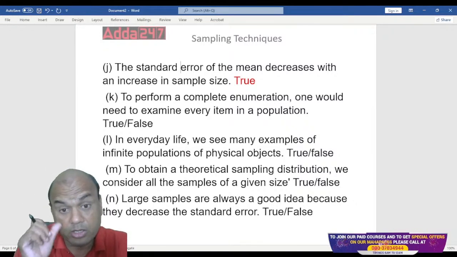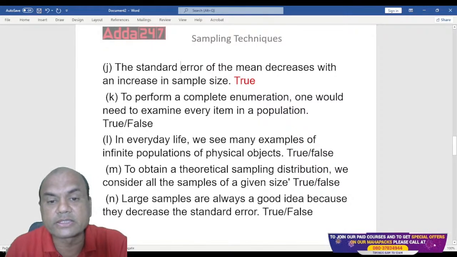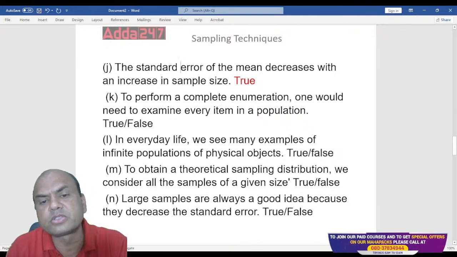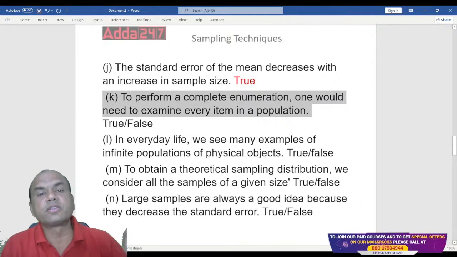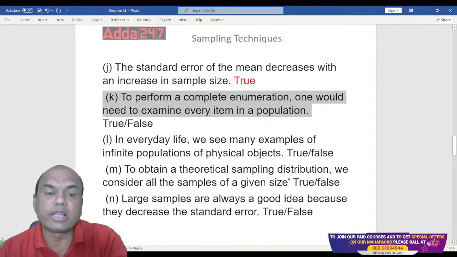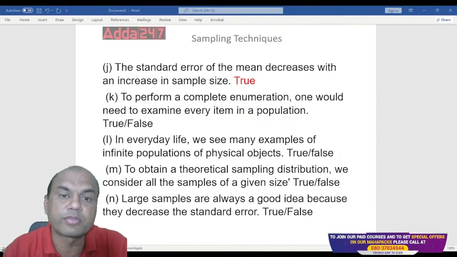Okay. To perform the complete enumeration, one would need to examine every item in the population. Means to do some survey. It's that simple. Suppose I have to do some survey, so will I have to survey each and every element of that sample?